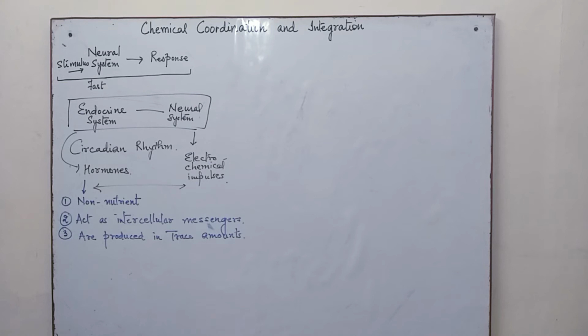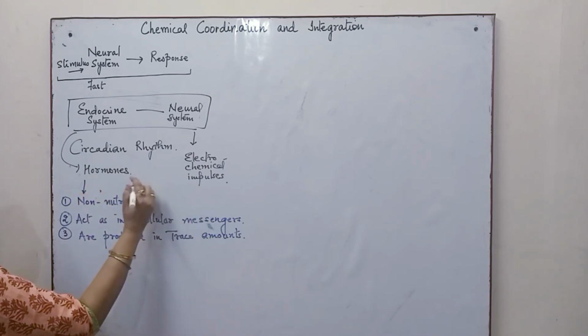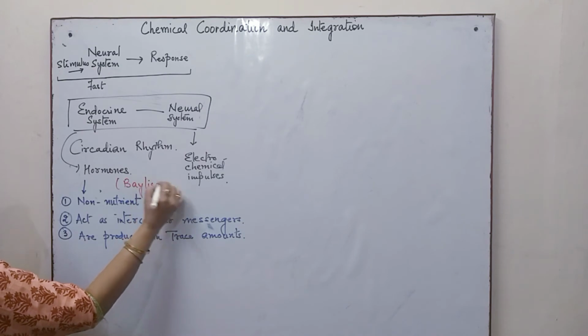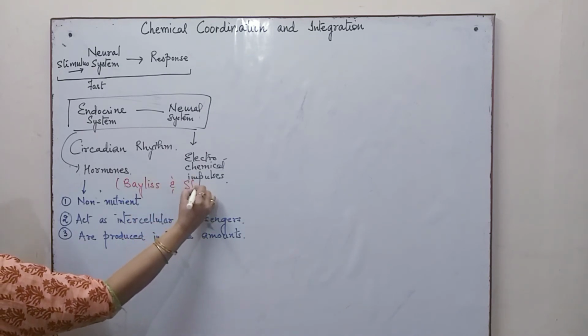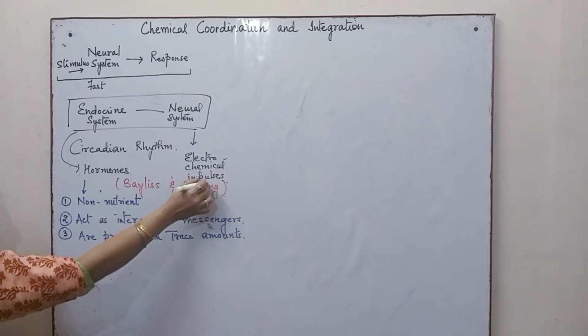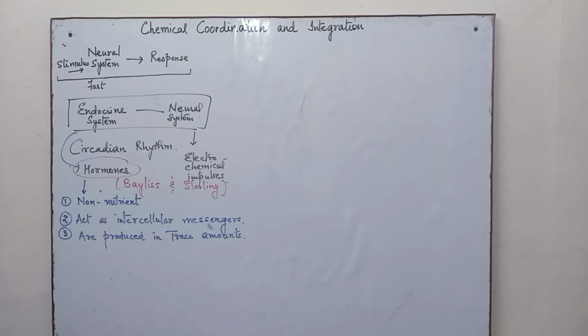Now, the term hormone was given by Bayliss and E.H. Starling. So the two scientists, Bayliss and Starling, gave the term hormones. Hormones are very, very important.